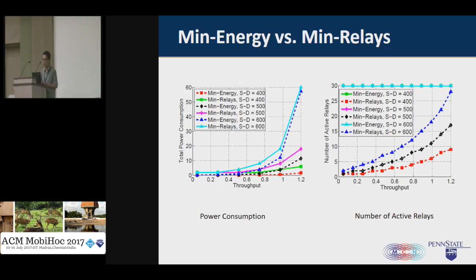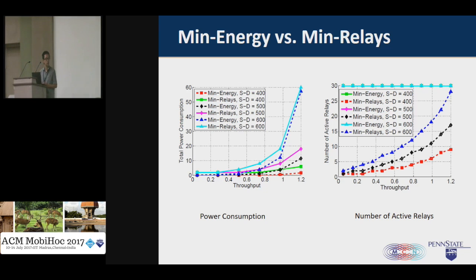Another thing we can notice here is that in the upper right corner, the performance of mean energy and mean relay are comparable, because in this case, all the relays should be transmitting at their highest power to guarantee the connection between the important social pair. So the mean energy and mean relay perform similarly.